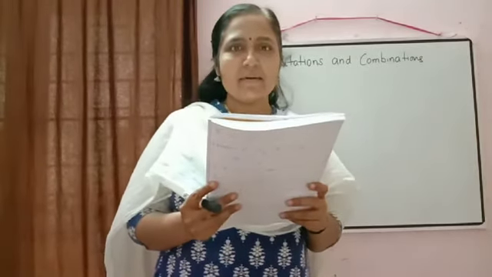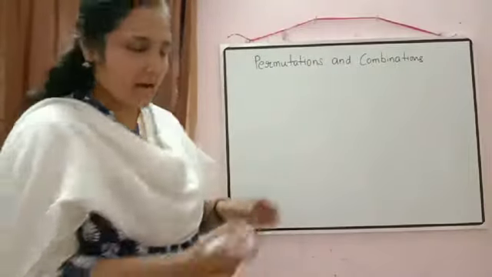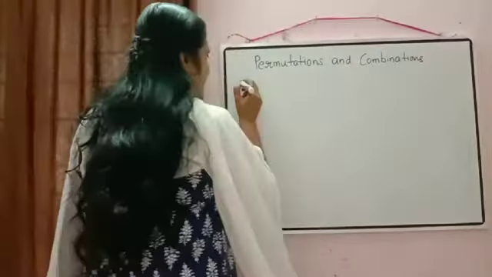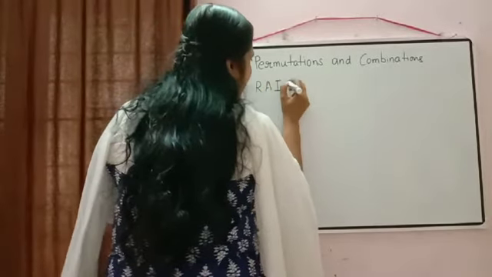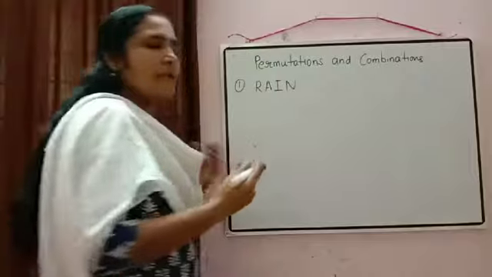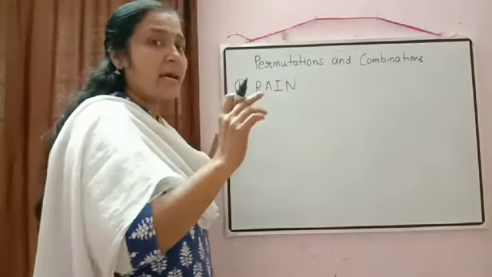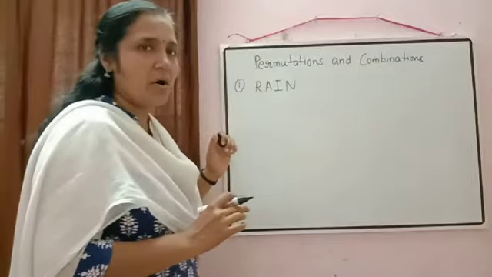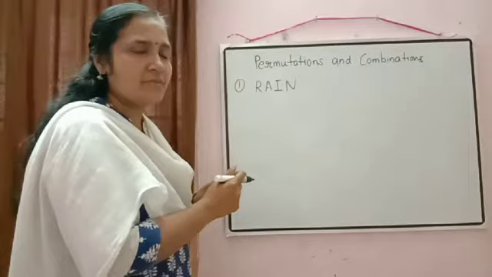So shall we start? Okay, the first word is rain, R-A-I-N. We have to find out the rank of rain. Normally we know that in a dictionary the words are arranged in alphabetical order. So here we have to take all the letters of the word rain.